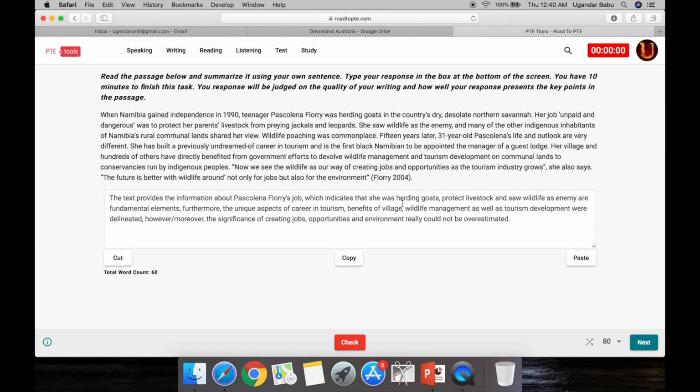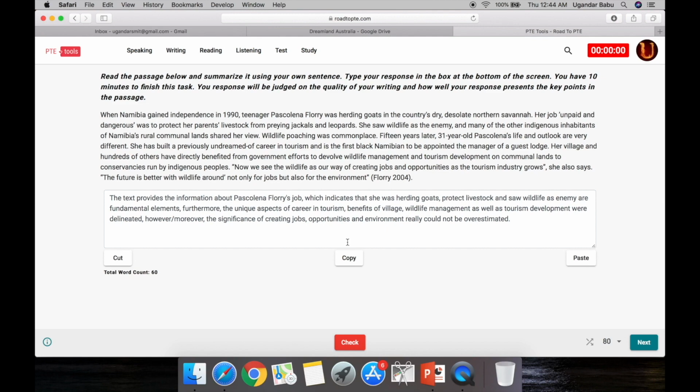Here if you see the key phrase, in the first line I have mentioned as she was herding goats, protect livestock, and she saw wildlife as enemy. Here I have mentioned what she is doing, but here it is about something about her life, about career. Here I am not talking about what someone is doing. Don't include these keywords here. So you should not mix the keywords as unique aspects of career in tourism, she was herding goats, benefits of village. It will be totally wrong, and it will be a grammatical mistake and the score will be reduced.